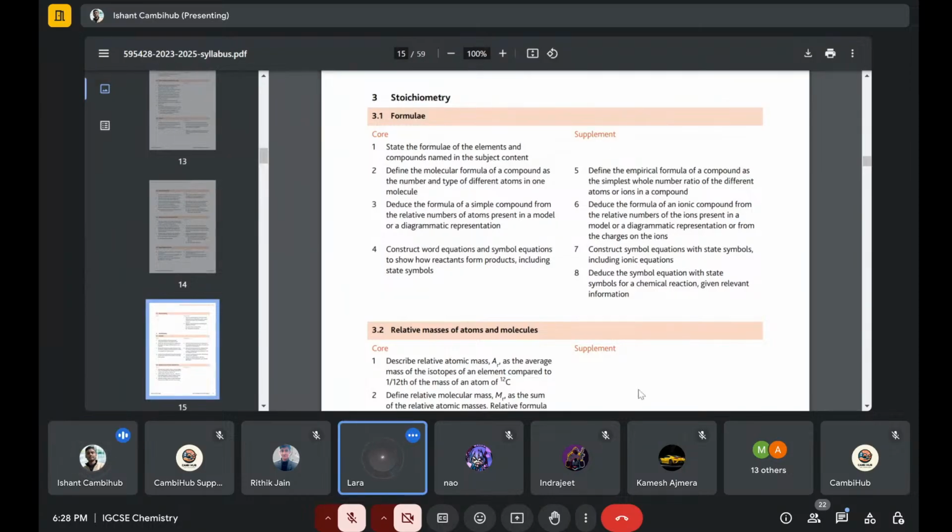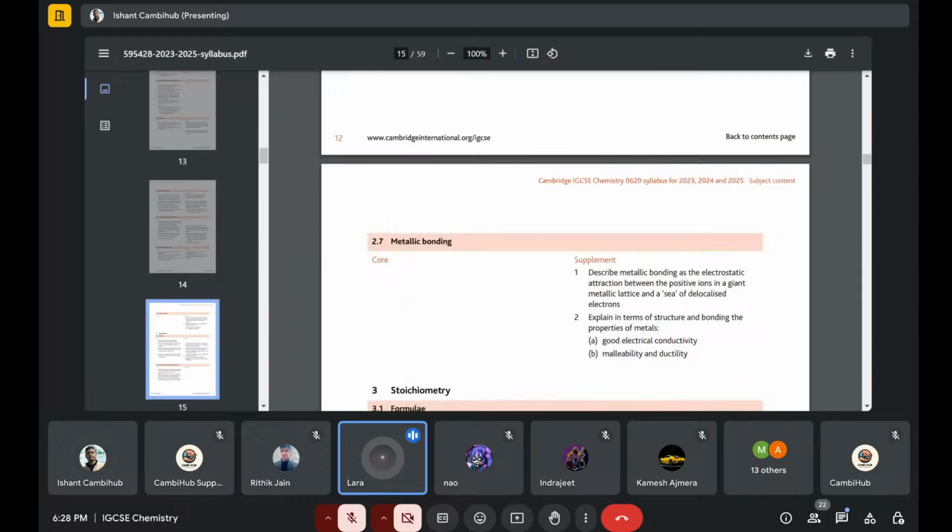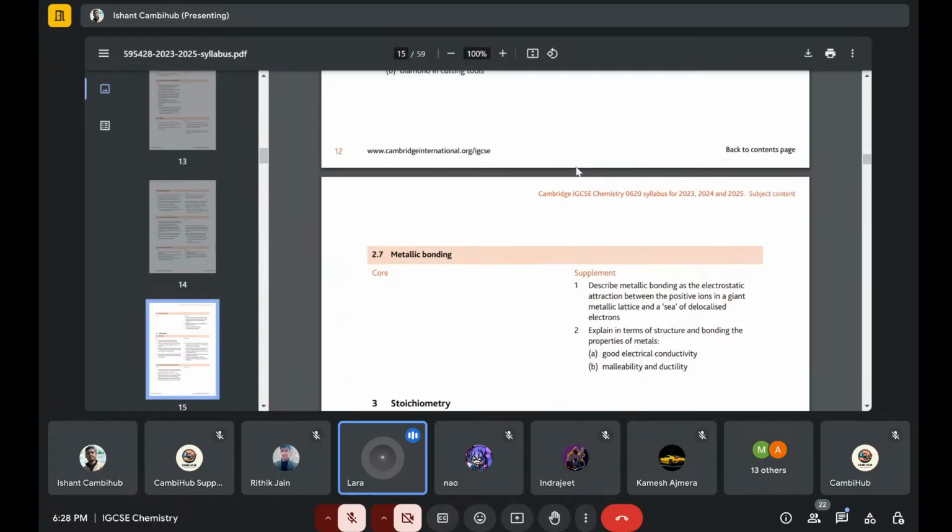Question: regarding metallic bonding, when we have to write the sea of electrons, do we have to state how many electrons there will be? No, you don't have to write that in the definition. You have to only write a lattice of positive ions with a sea of delocalized electrons. You will get full marks for that. You don't have to write the number of electrons.